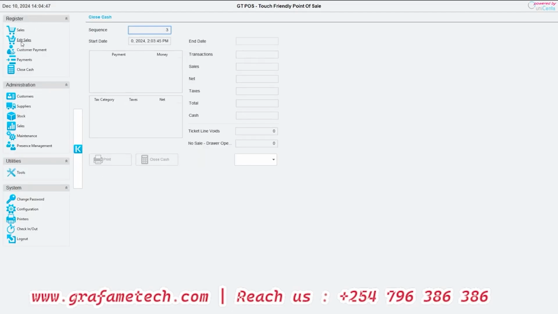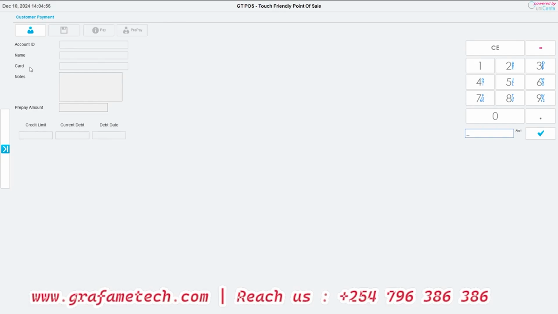Now, I've taken you through the sales bit, the edit sales, and also the close cash. Now I'll take you through the customer payment. Let's say you have customers in your profile. You have an option of having them prepay, or they can pay a debt. Here you'll be seeing the credit limit, the current debt, and also the debt date. Prepay amount: if you want to prepay this person to have cash ready, so that when they come, it's just deducting from the account, we also have that option. So this is where we manage our customer payments, the ones that we have in the system.